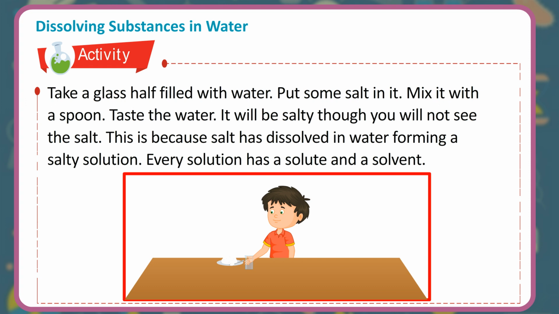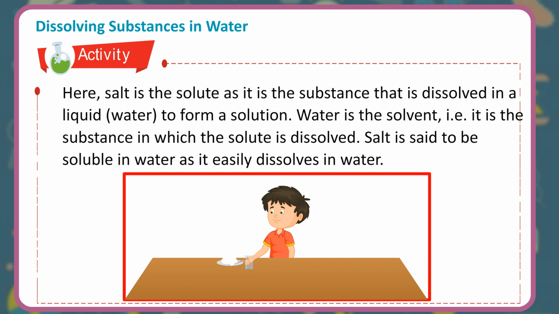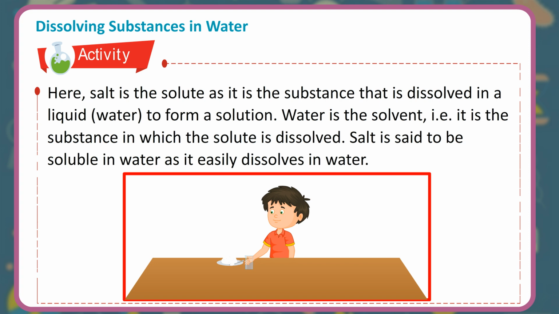Every solution has a solute and a solvent. Here, salt is the solute as it is the substance that is dissolved in a liquid, water, to form a solution. Water is the solvent, i.e. it is the substance in which the solute is dissolved. Salt is said to be soluble in water as it easily dissolves in water.